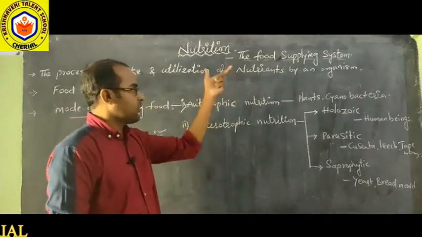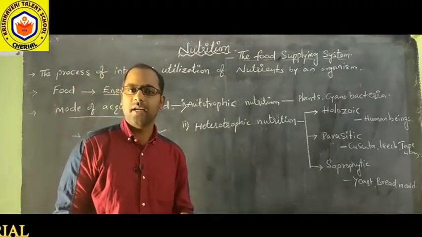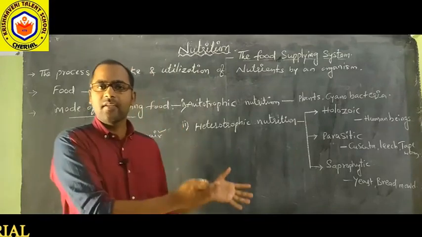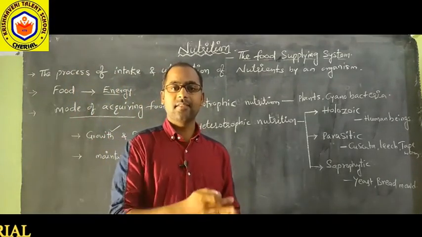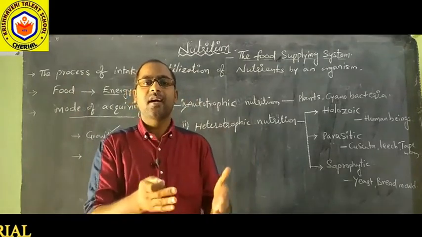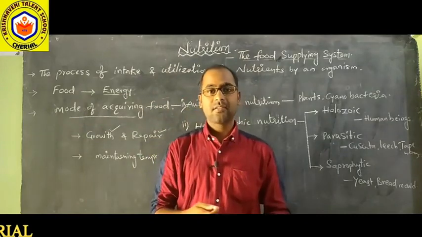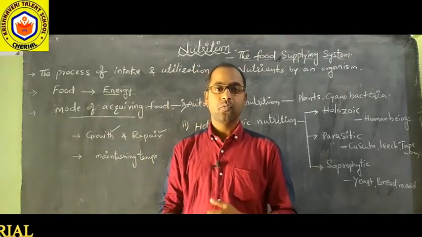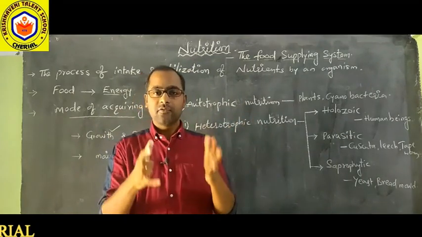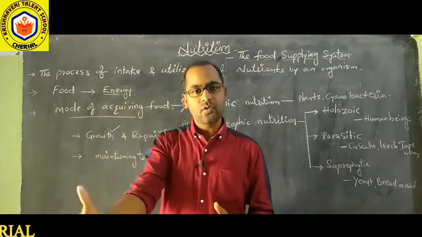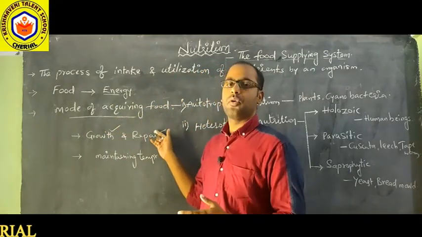The food that you are eating should contain proper nutrients. What are the nutrients that we have already discussed in our lower classes, like in 7th class and 8th class? We discussed the nutrients that are needed for our body: carbohydrates, proteins, fats, vitamins, minerals, water. All these nutrients should be in the food, then only it will be useful to our body, and that helps in growth of the body and repair of the body.